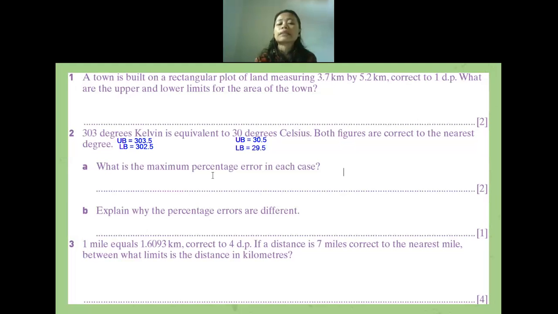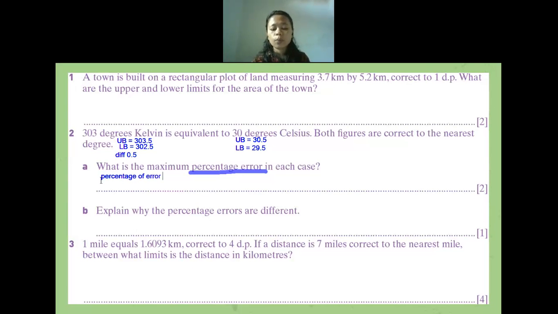So in here we have to find the percentage of error. As I told you before, to find the percentage of error, it is the difference between the upper bound and the number given. So in here, for the Kelvin, how many is the difference between the upper bound and the number given? From the upper bound to the number given. 0.5. Okay, 0.5.